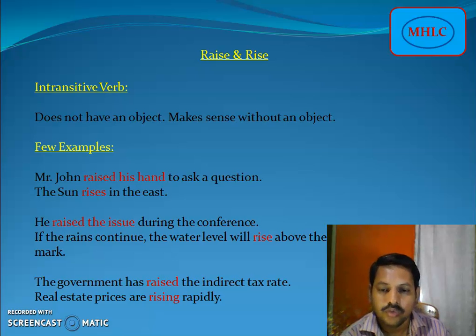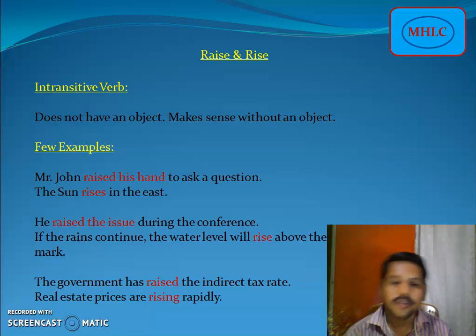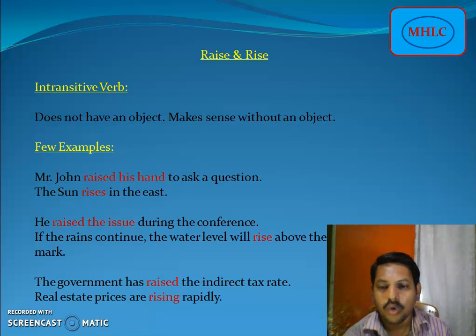Here I would like to mention one point. We can also understand the difference between raise and rise in this way. When something goes up on its own, then we use rise, that is R-I-S-E. In this case, the sun rises in the east.